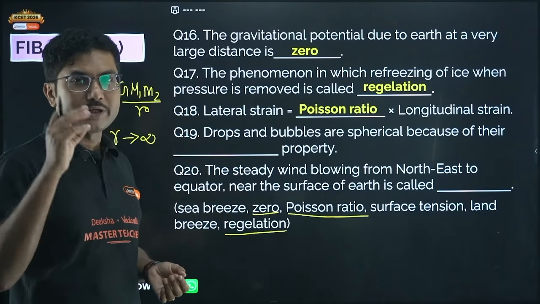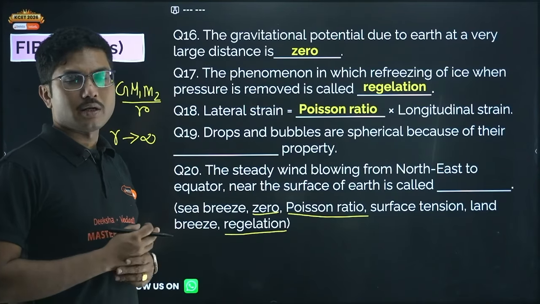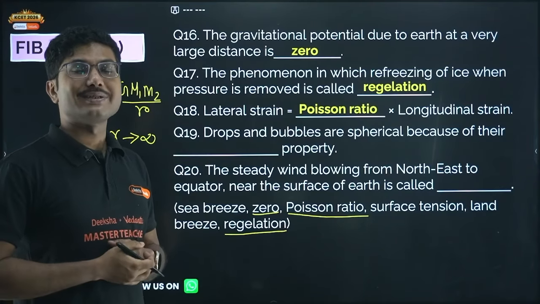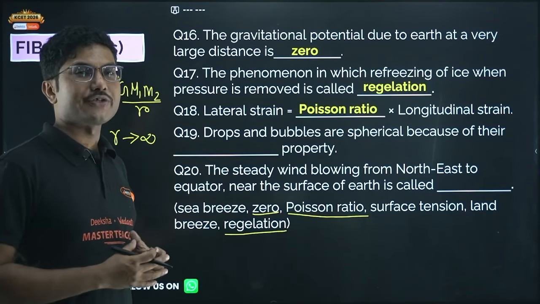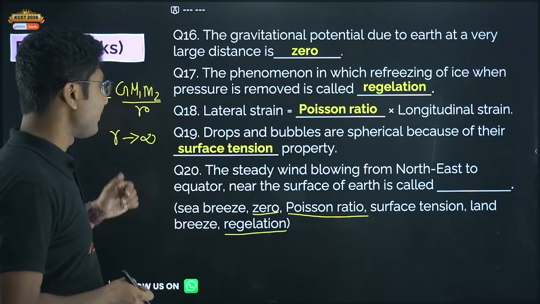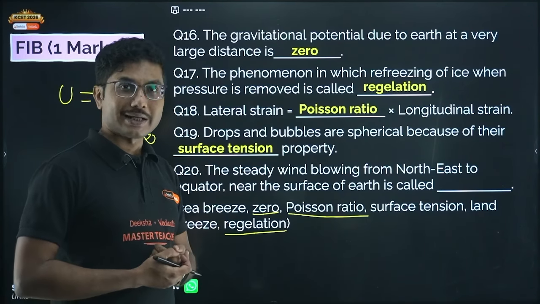So when raindrops are falling, they appear to be spherical. Even a water drop, if you take the water drop, it appears to be spherical because of the surface tension. Surface tension always tries to keep the minimum possible surface area. That's why it is spherical. So surface tension property is the correct answer.